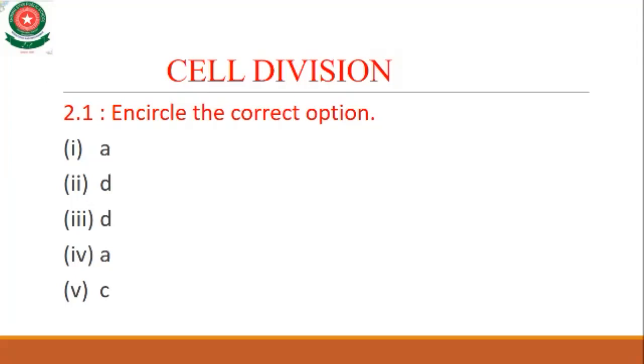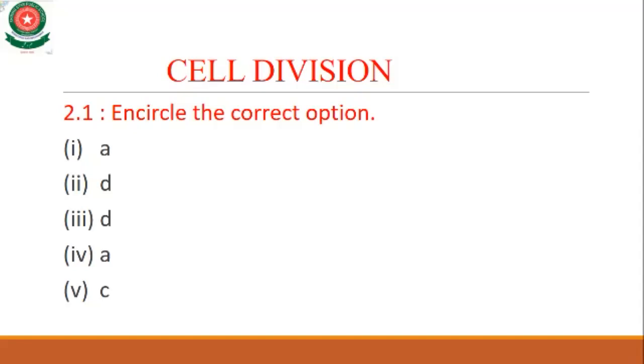MCQ number 7. In humans, a sperm has 23 chromosomes. As you know, the total number of chromosomes is 46. Sperm has 23 chromosomes. Egg cells have: option A, 23 chromosomes; B, 46; C, no chromosomes; and D, 69 chromosomes. As we know, humans have 46 chromosomes and sperm has 23, so the egg cell also has 23 chromosomes.